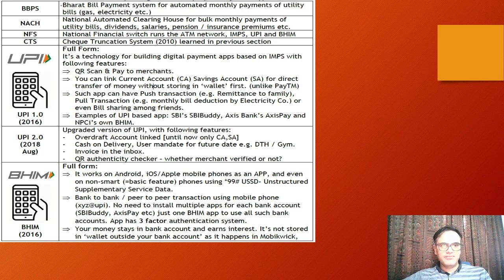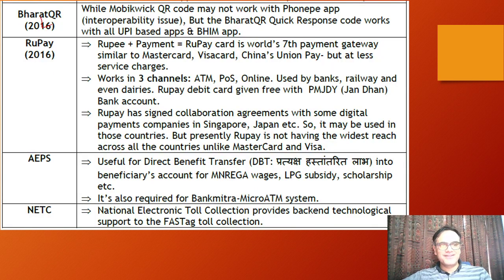It's like what is Bharat Bill Payment System, what is National Automated Clearing House, then what is National Financial Switch, then Check Truncation System, UPI, UPI 2.0, Bheem, then Bharat QR, RuPay, AEPS, NETC. You should know the basics of these terminologies. You must always go through even a Google search for these, just read what is the Wikipedia information on them also. Okay. Here I have assembled some information for you that can be useful for your prelims. So just go through that once, read it, it will be useful.